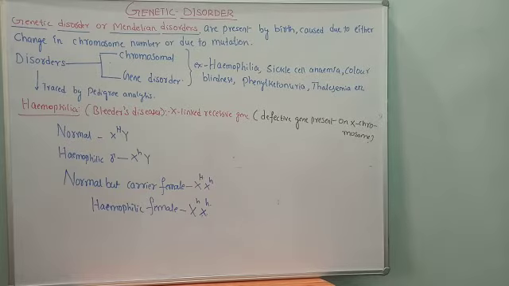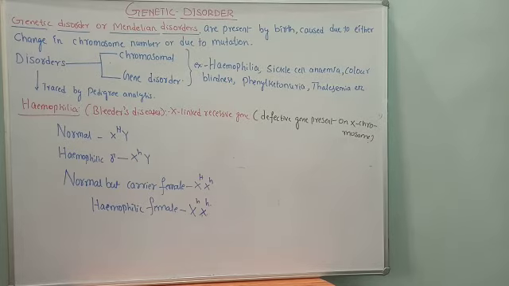Because of all these reasons, the disorder occurs. So the definition says: disorders which are present by birth, due to a change in the chromosome number in the diploid set, or due to a mutation, lead to a genetic disorder.